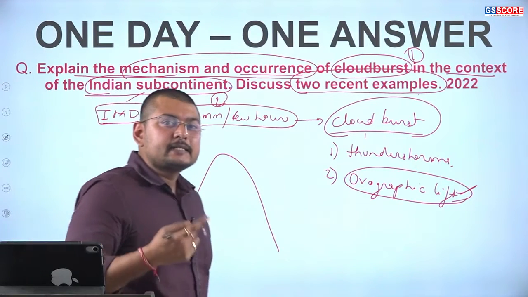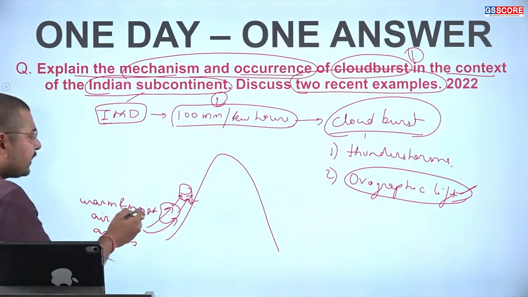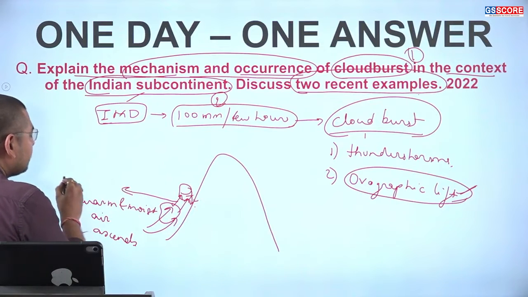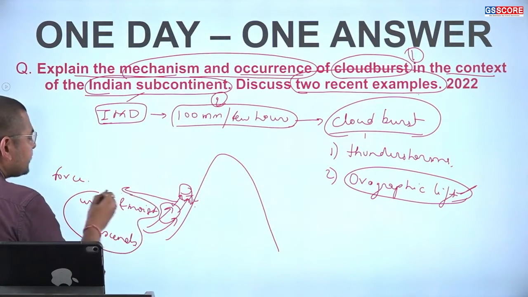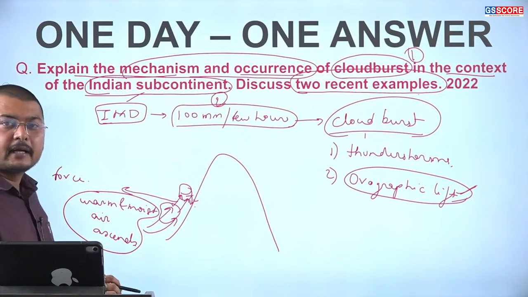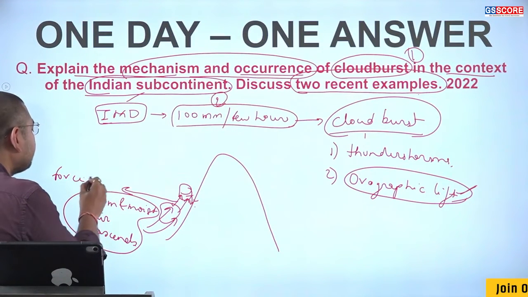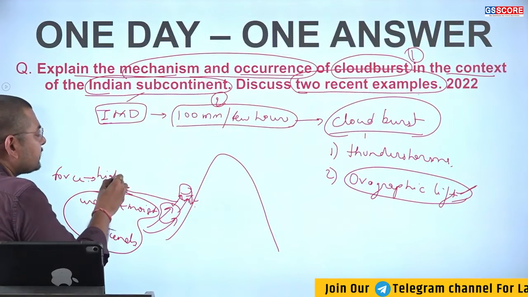But one important phenomenon happens here, that is the force which is provided by this warm and moist air is very high.